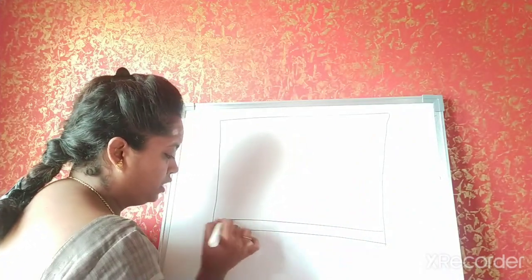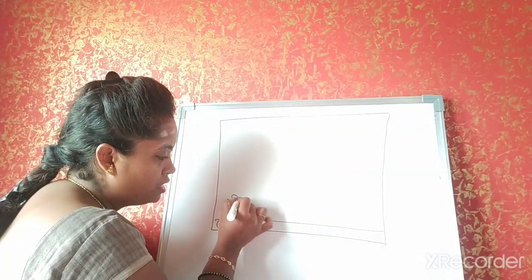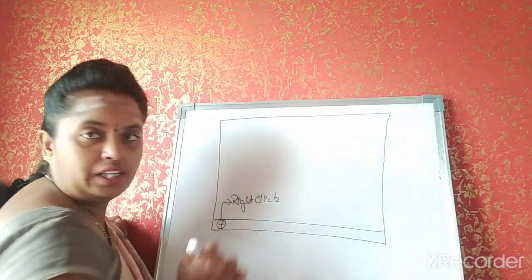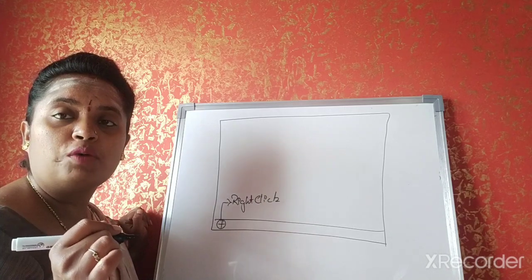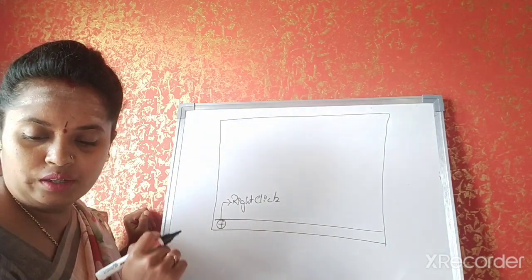So if this is your start button, right click on this. Okay. How do you click? Using the keyboard or mouse? Mouse, very good. So right click on the start button.